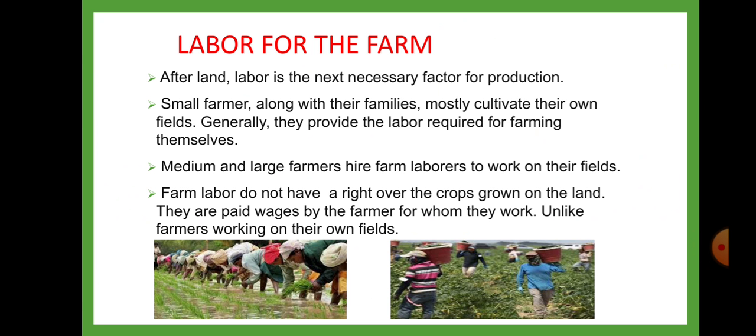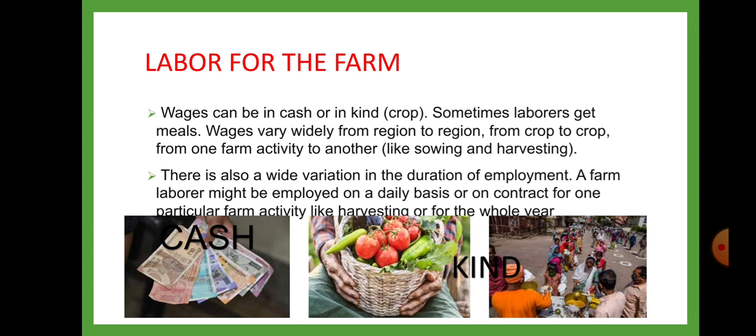Medium and large farmers hire farm laborers to work on their fields. Farm laborers do not have a right over the crop grown on the land. They are paid wages by the farmers for whom they work, unlike farmers working on their own fields. Wages can be in cash or in kind. Kind means crop, grocery, meals, etc., other than money. Sometimes laborers get meals.